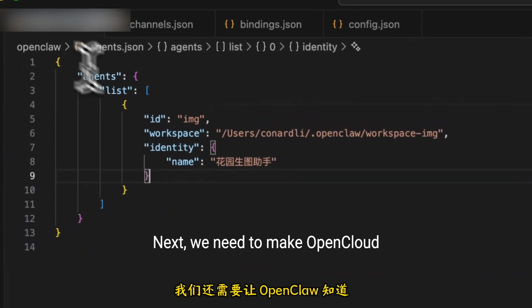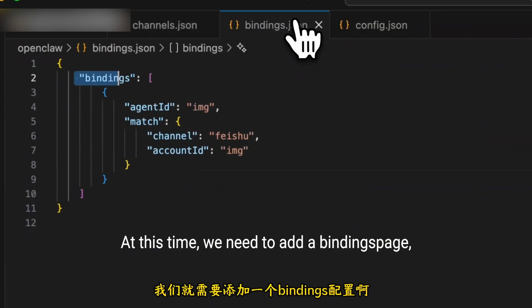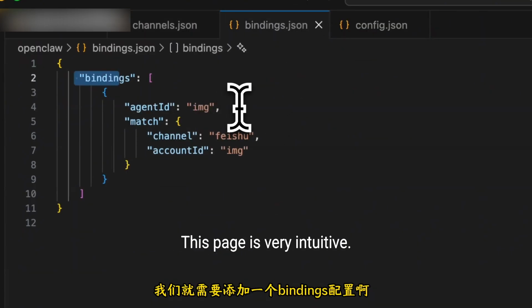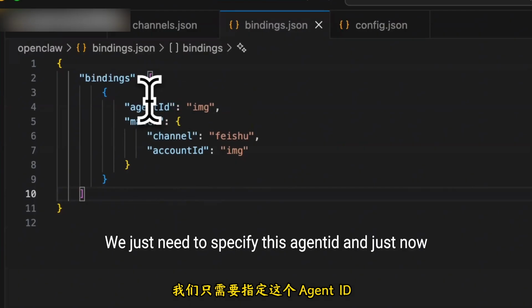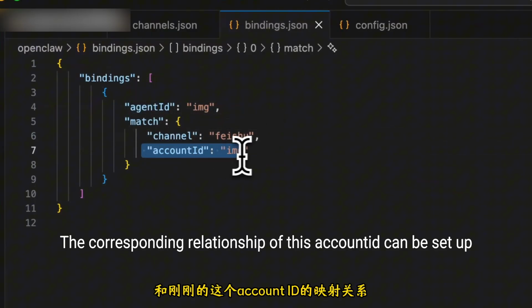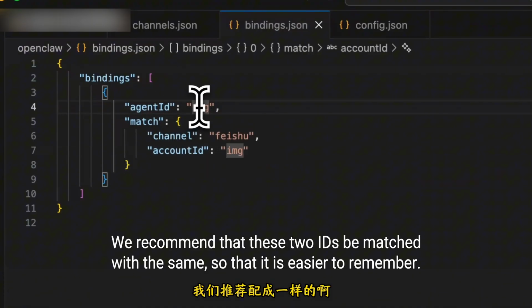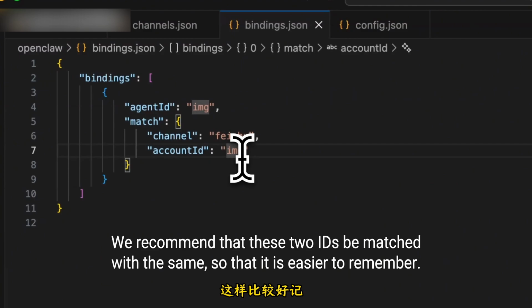Next, we need to make OpenClaw know which account corresponds to which agent. At this time, we need to add a bindings section. This section is very intuitive. We just need to specify the agentId and the accountId just now, and the corresponding relationship can be set up. We recommend that these 2 IDs be the same, so that it is easier to remember.